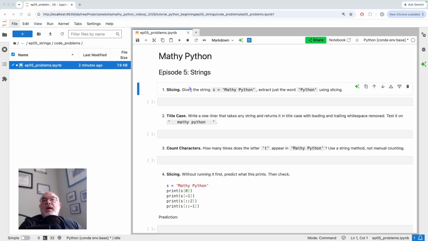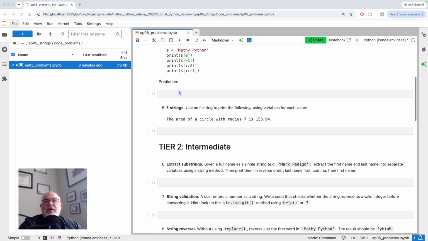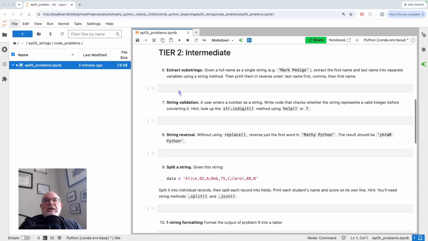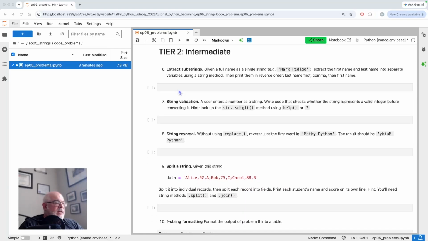So the beginning, we look through slicing and title case and counting characters, slicing again, basics of F strings, formatted strings. Tier 2 is intermediate.